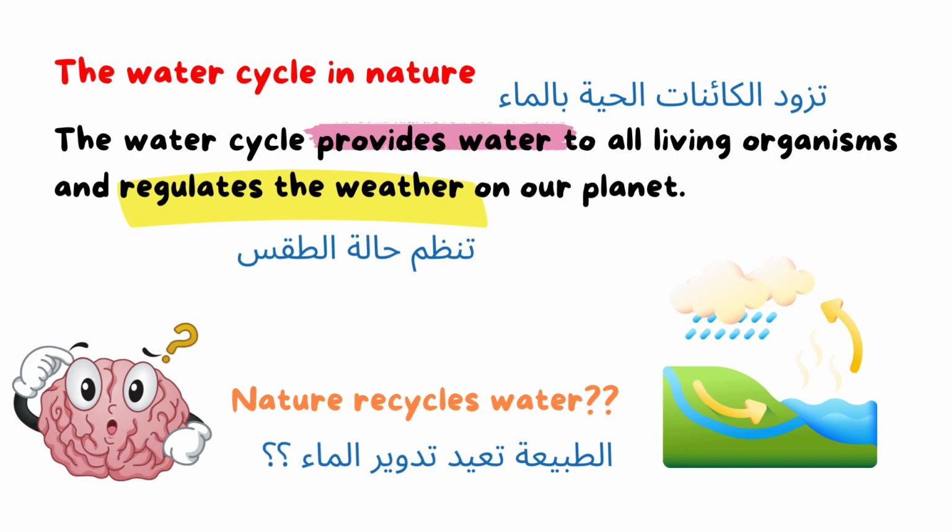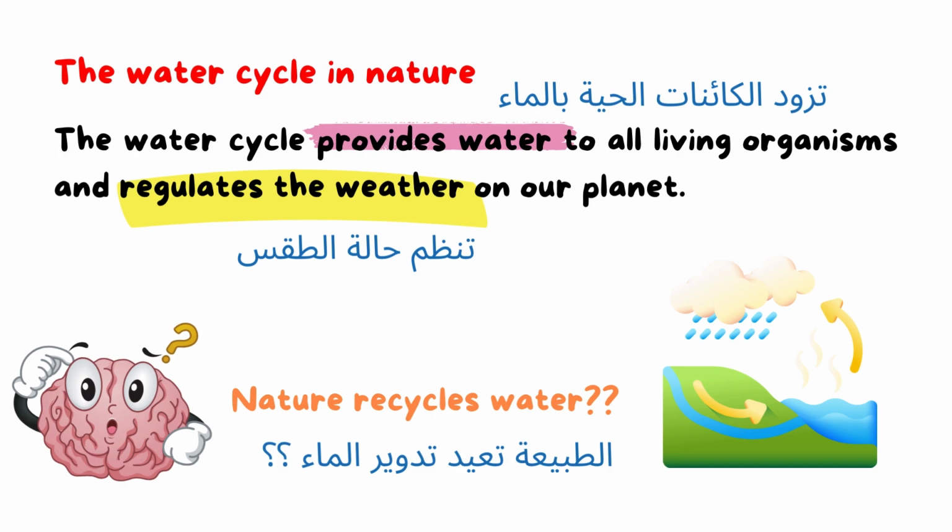So what is the importance of the water cycle in nature? First, the water cycle provides water to all living organisms. And the second thing that the water cycle does is it regulates the weather on our planet Earth.